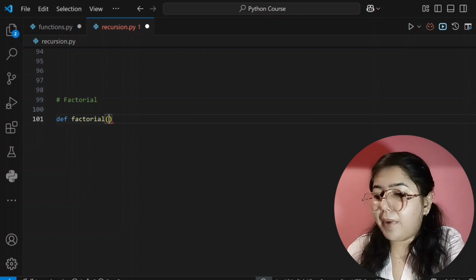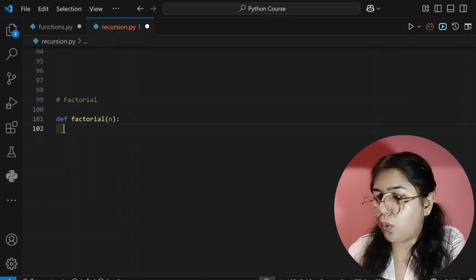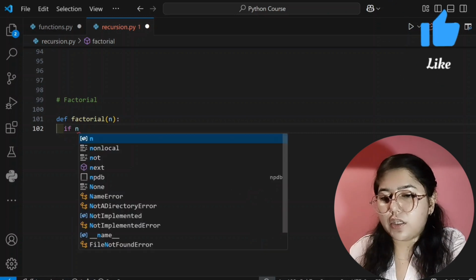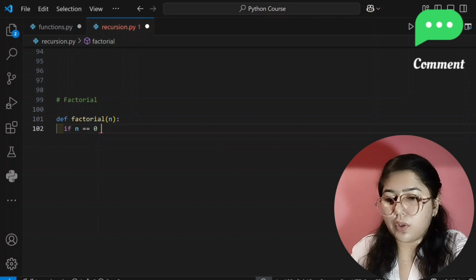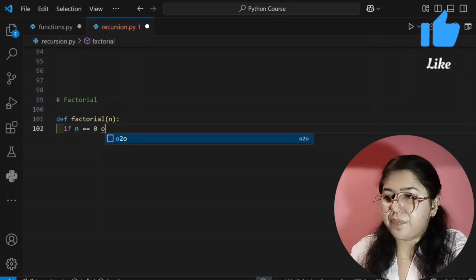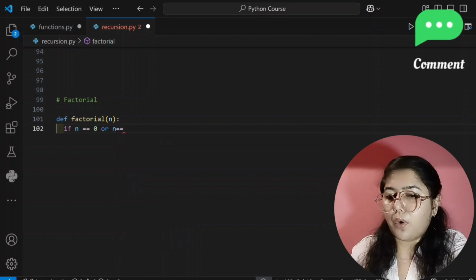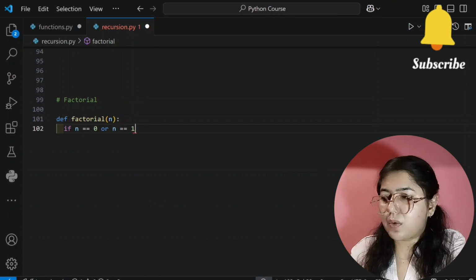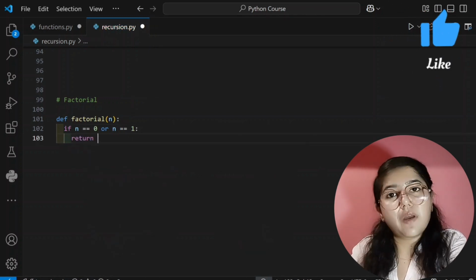Then I am passing a parameter, and that is only n. Here we will store the integer whose factorial we want to find. And here I will pass one condition: if the user gives an n value of 0, if someone wants to find the factorial of 0, or if n is equal to 1, then you can directly return 1, because 0 factorial is 1 and 1 factorial is also 1.